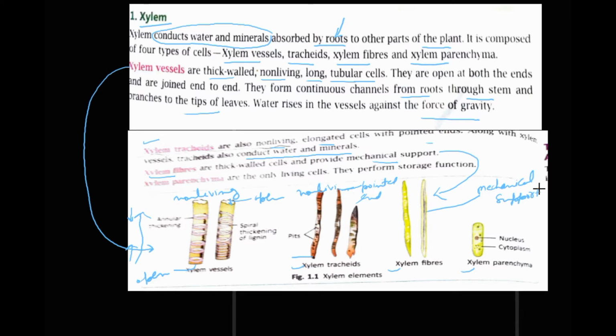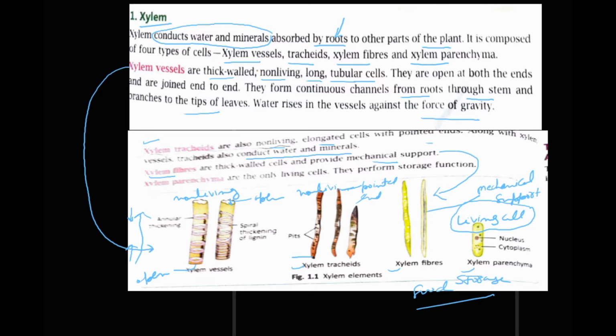Xylem parenchyma are the last cells of xylem. The only living cells of xylem are xylem parenchyma. Remaining are dead. Right? It is very important. Keep it in mind. They perform food storage. The function of food storage is performed by the xylem parenchyma. They are living. Right? This was all about xylem and its parts.